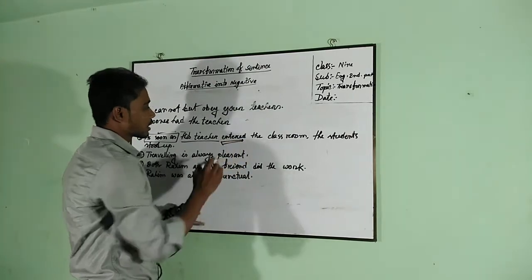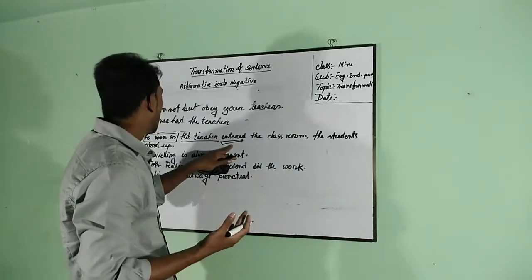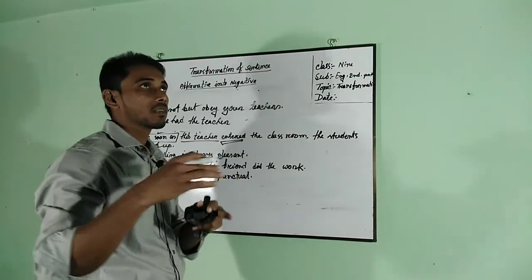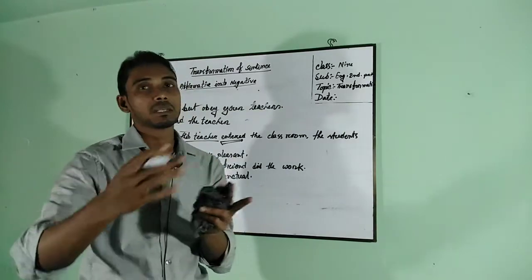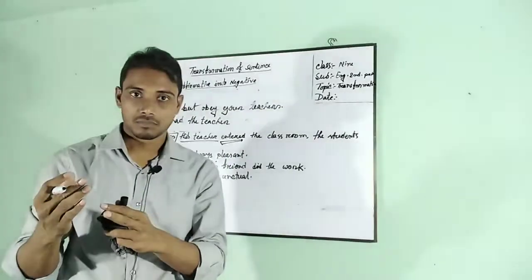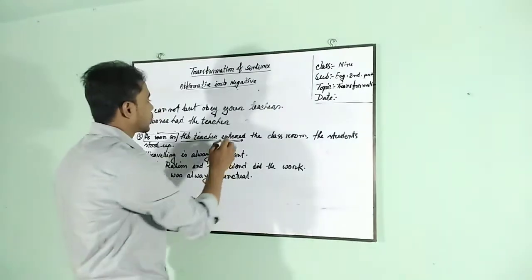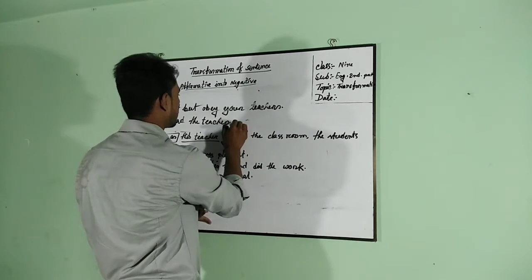So we should write the past participle form of entered. Here we find that it's a regular verb, that means the verb which takes ed in past and past participle form. Okay, entered. So it's the past participle form of entered.